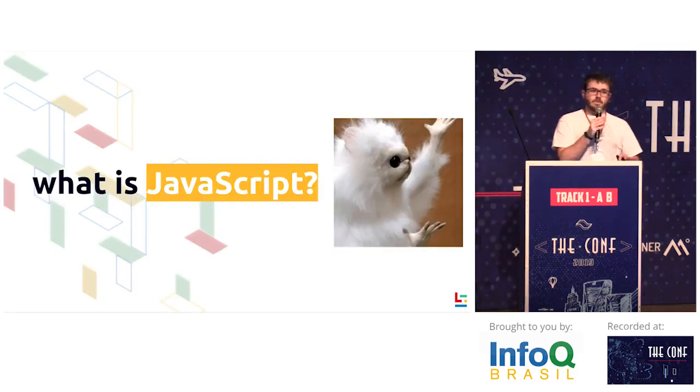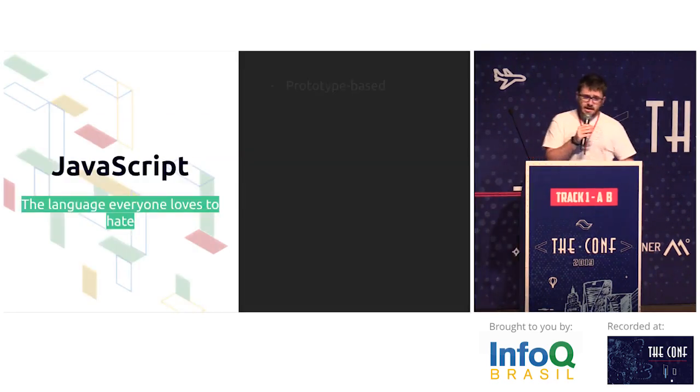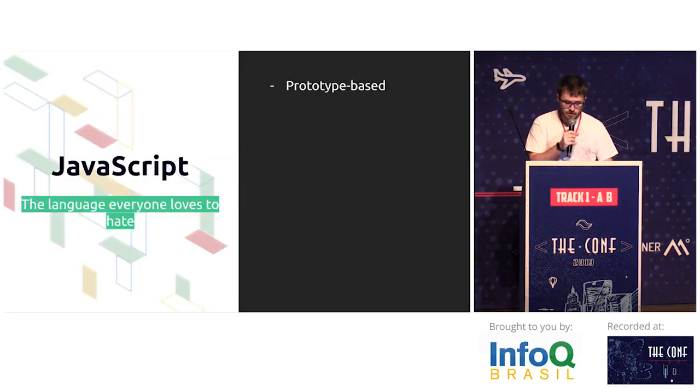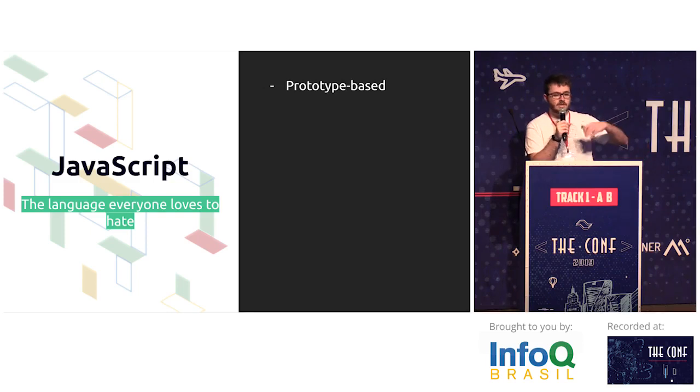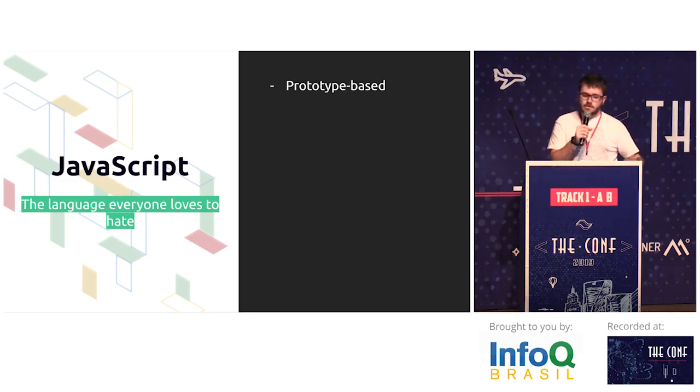So what is JavaScript? Basically, JavaScript is defined as a prototype-based language, which means that we don't have inheritance by classes, we have inheritance by prototyping. So basically classes are not existent in JavaScript.